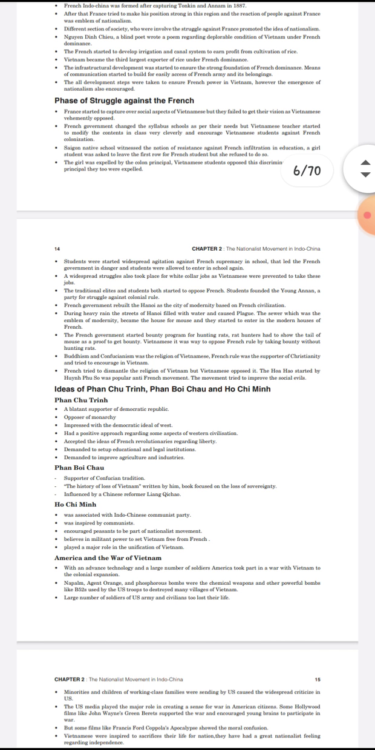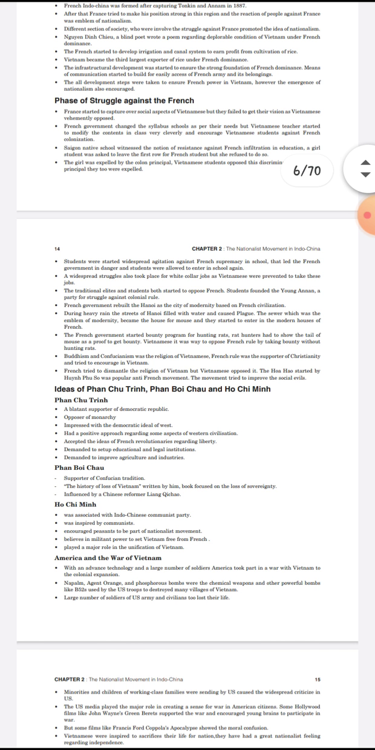The French government rebuilt Hanoi, a modern city. Then, during heavy rain, the streets of Hanoi were filled with water, causing plague and other problems. The sewer, which was the emblem of modernity, became the house for mice, and they started to enter the modern houses of the French. Due to heavy rain, the houses in Hanoi were flooded.